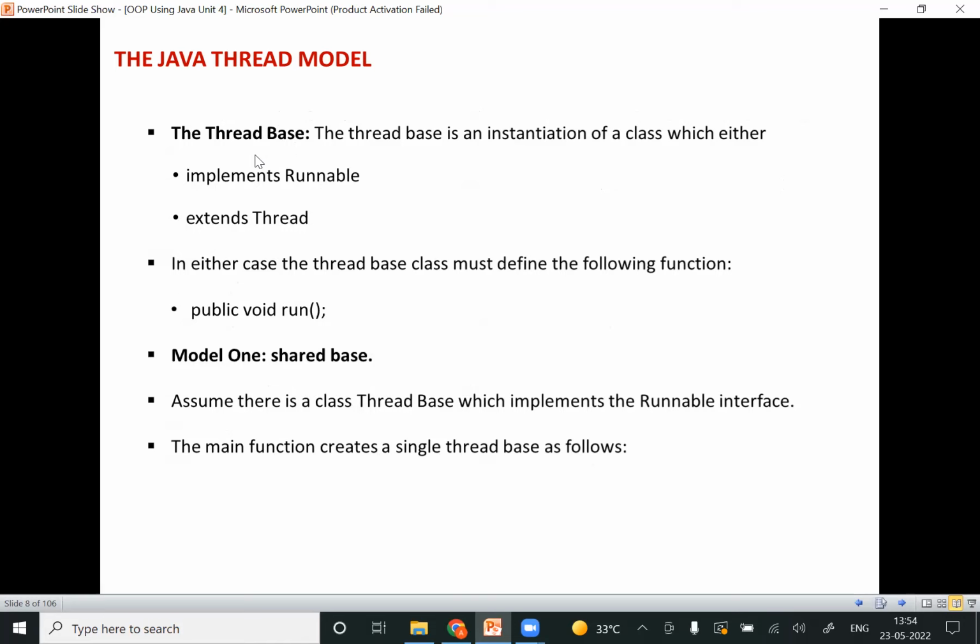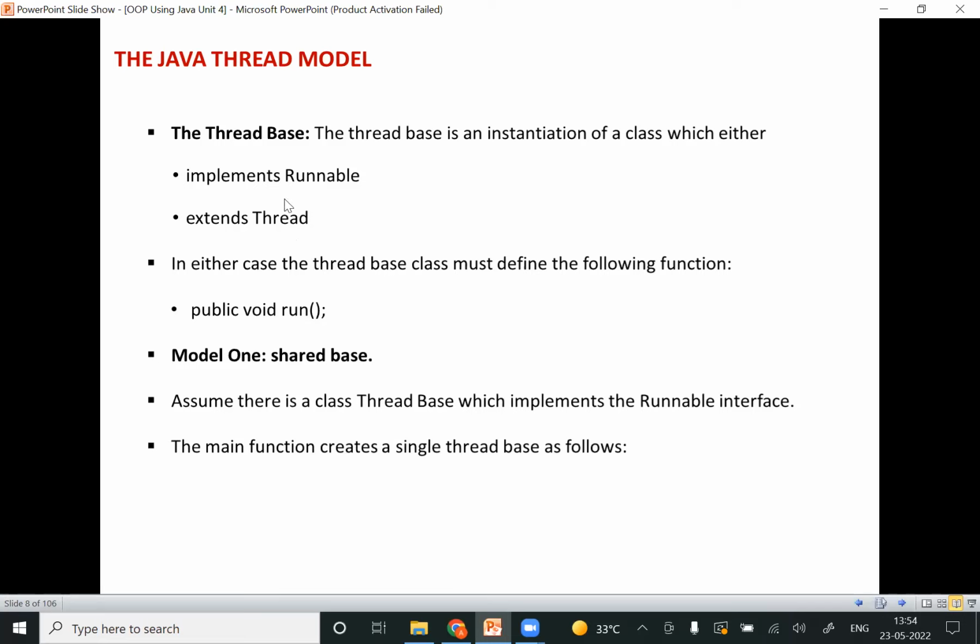See, if you observe over here, the thread base is an instantiation of a class which either implements Runnable. Here Runnable is nothing but an interface. Okay, and it is going to extend Thread. Here Thread is nothing but a class. Okay, so if it is not implementing this Runnable interface and it is not extending the Thread, then it has to define the thread-based class called public void run.